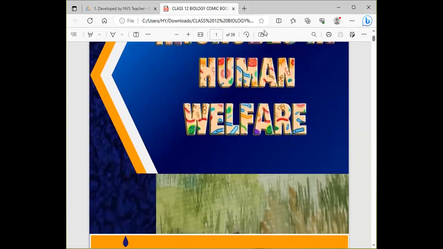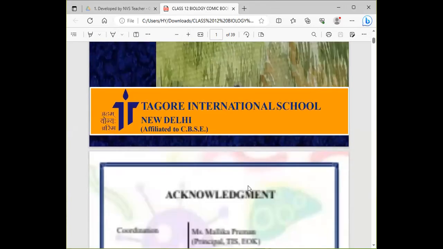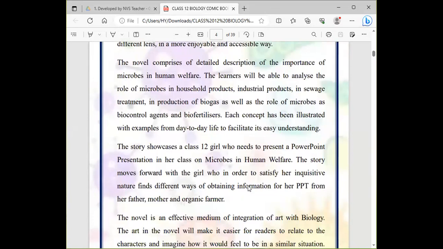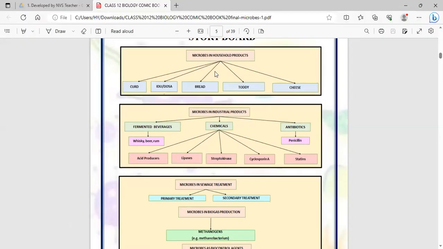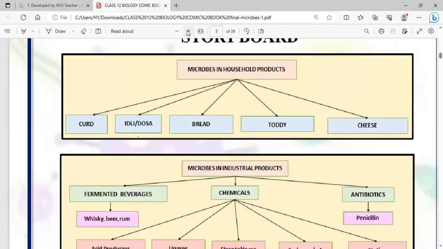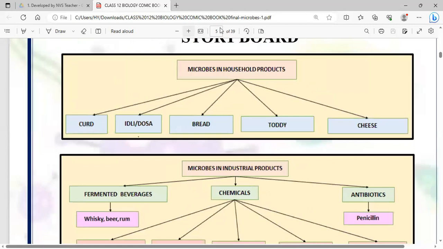So I have shared my screen with you. This is a comic book. Comics are interesting things for understanding concepts. Firstly, there is a mind map: how microbes are used in your daily life. Microbial household products are curd, idli, dosa, dahi, bread, toddy, cheese. We make curd, idli, dosa, bread and toddy with the help of fermentation. Cheese is also produced.